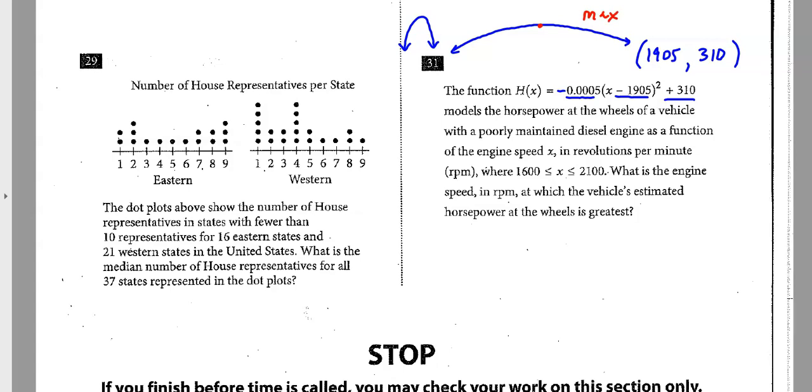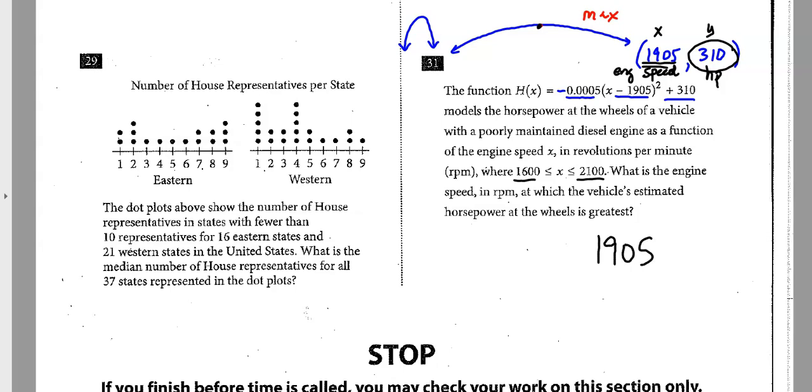Models horsepower and wheels of a vehicle with a poorly maintained diesel engine. So x is the engine speed. All right? So this right here, x is the engine speed in revolutions per minute, where x is somewhere between 1,600 and 2,100. What is the engine speed at the vehicle's horsepower is at its greatest? Well, this is horsepower, all right? Y is horsepower, or h of x, whatever you want to call it. So horsepower is its greatest at 310 at the vertex. And the revolutions we need to get this max horsepower is right here at 1905.